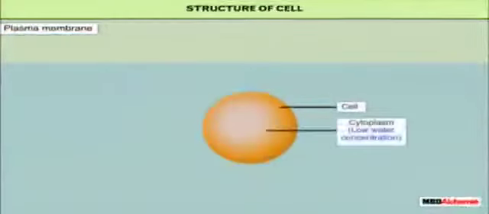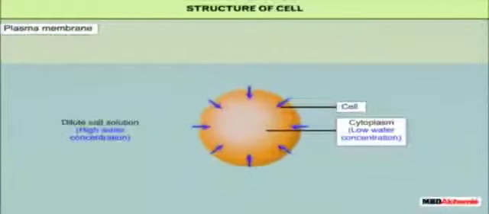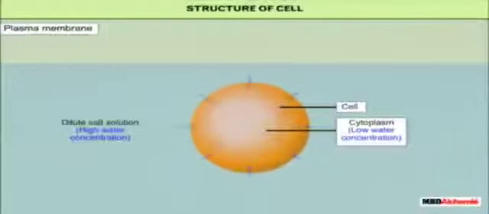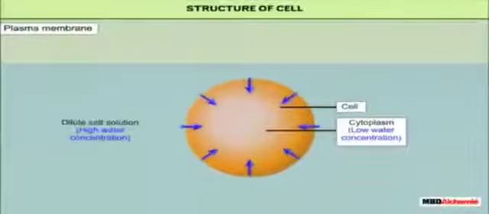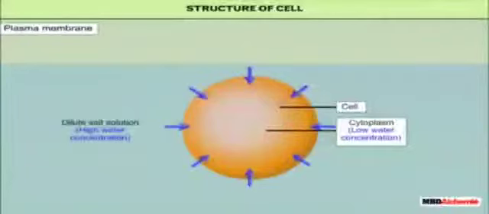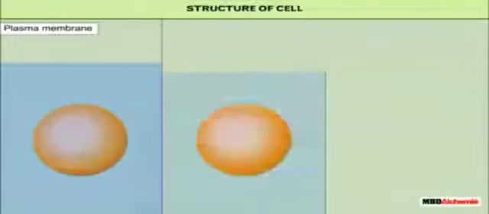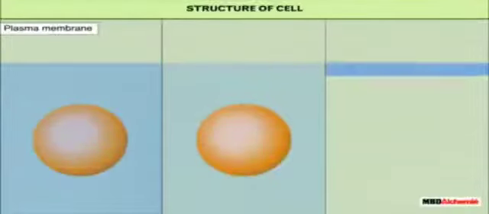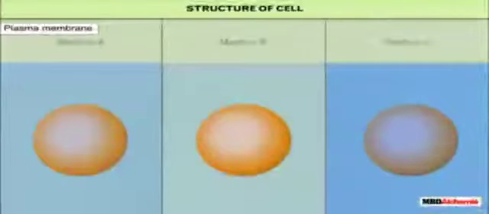Similarly, water also moves through the plasma membrane by the process of diffusion. The movement of water molecules from a region of high water concentration to a region of low water concentration through a selectively permeable membrane is called osmosis. The movement of water across the membrane is different depending upon the concentration of the medium surrounding the cell.